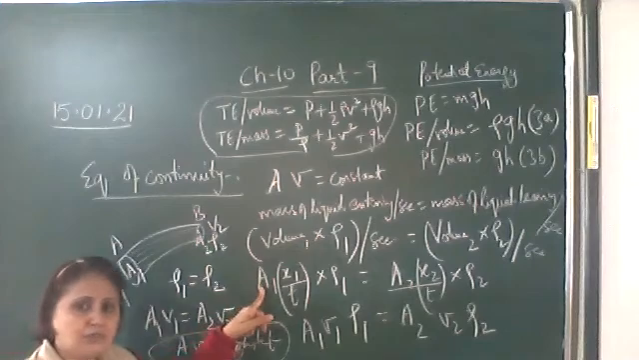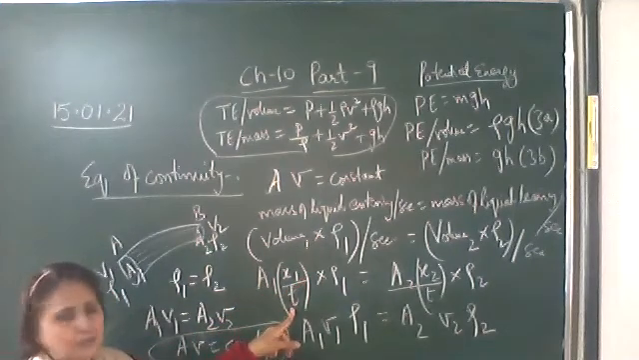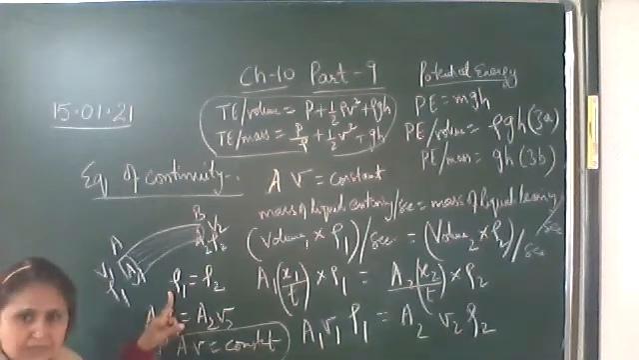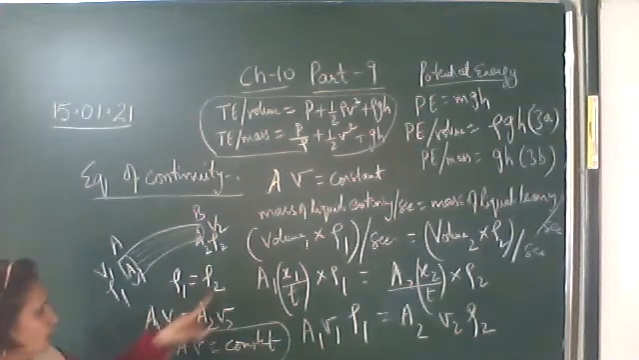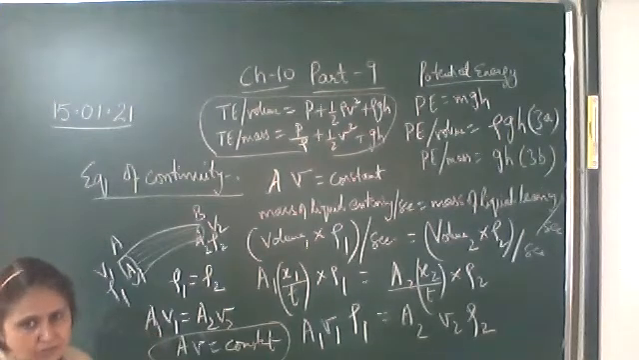Volume is cross-sectional area into distance moved per second, that is, per unit time. Distance per unit time is the velocity, so we get A1 V1 ρ1. Now the liquid is incompressible, so ρ1 is equal to ρ2. So A1 V1 is equal to A2 V2. That is, A into V remains constant.